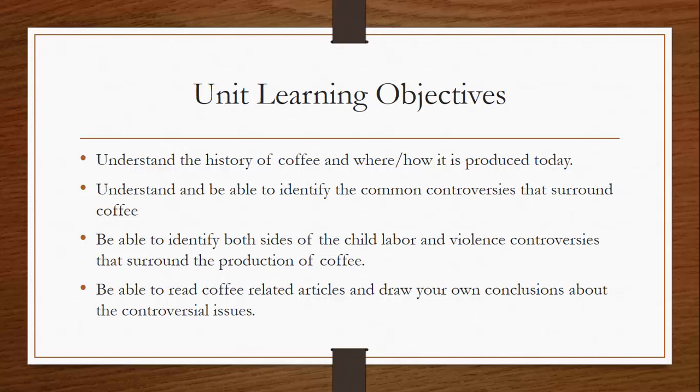As you progress through this week's material, you'll be learning about the history of coffee and where and how it is produced today. By the end of the learning module, you should be able to identify the common controversies that surround coffee. You should also be able to identify and explain both sides of the child labor and violence issues regarding the production of coffee. Finally, you should be able to form your own conclusions about child labor and violence after reading the provided articles.